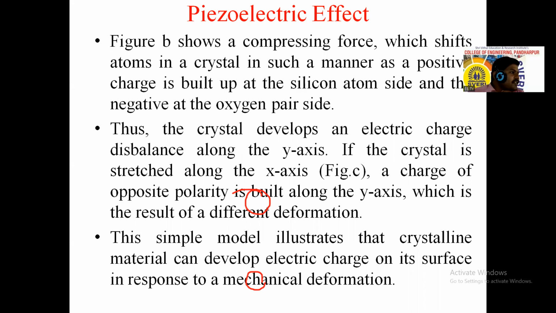So if we apply a mechanical force, a mechanical deformation of that material will occur, and due to that mechanical deformation, an electric charge redistribution will occur, and on the surface of that material we will get a charge, one positive and one negative.